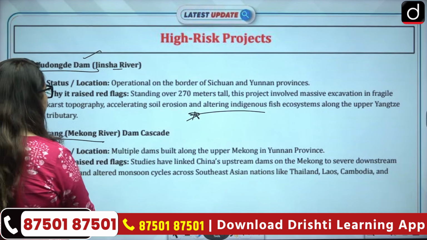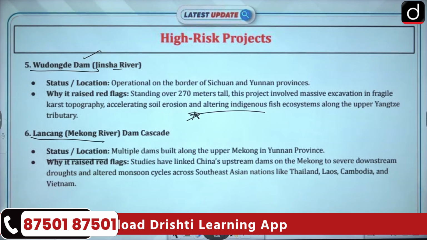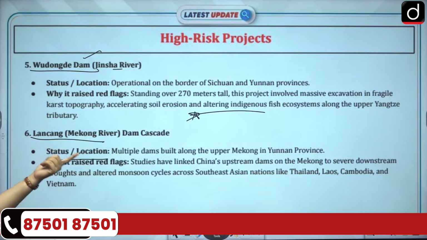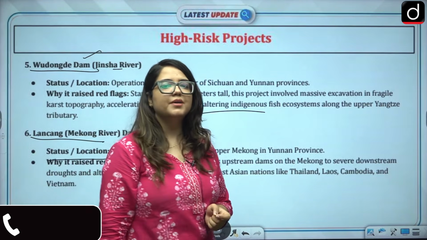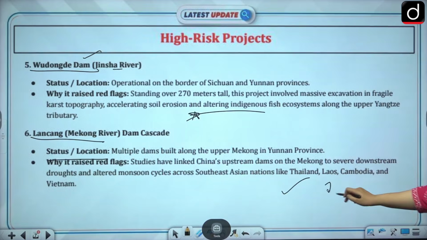Then we have Langkang. The status is that multiple dams are built along the Mekong in Yunnan province, right? Studies have already linked it to severe downstream droughts and altered monsoon cycles across various southeastern nations like Thailand, Laos, Cambodia, Vietnam. Everybody is facing the brunt of it, but China is not ready to stop. China is definitely not ready to stop even then.